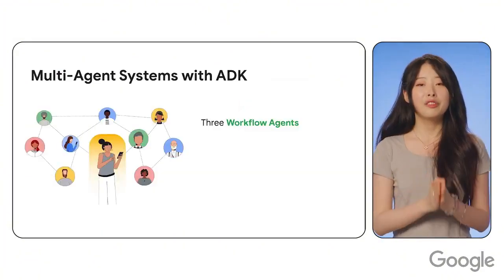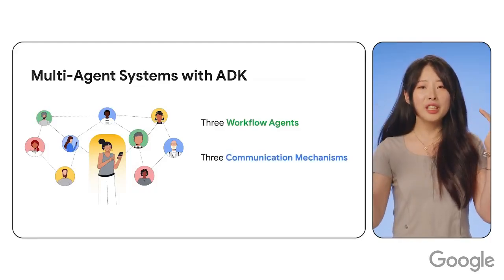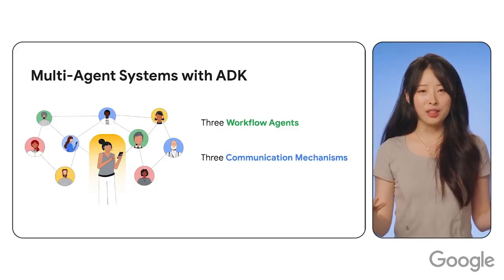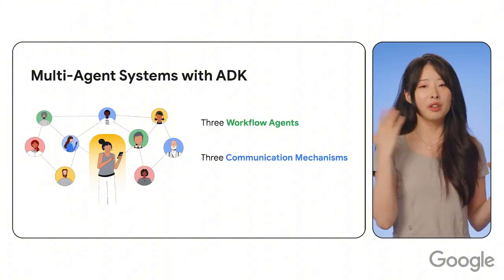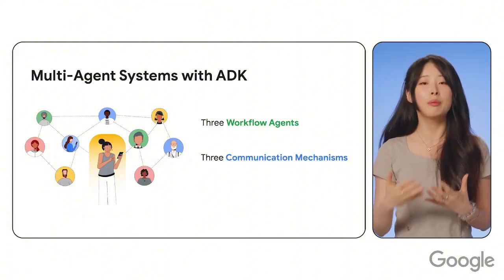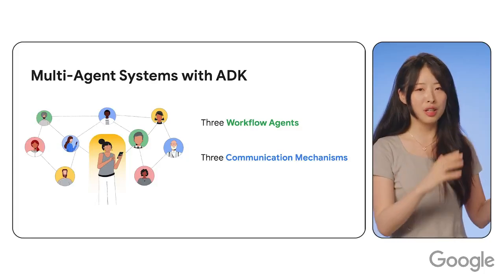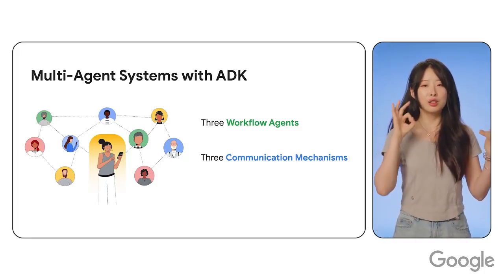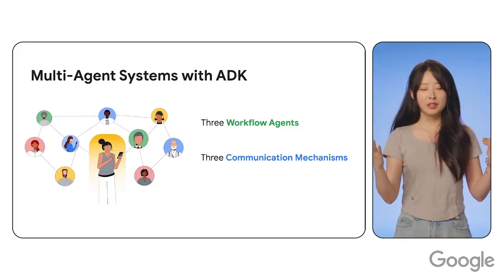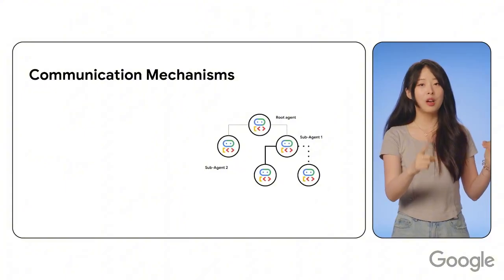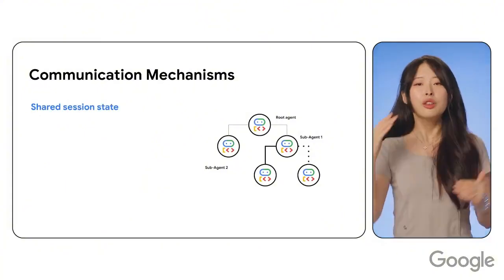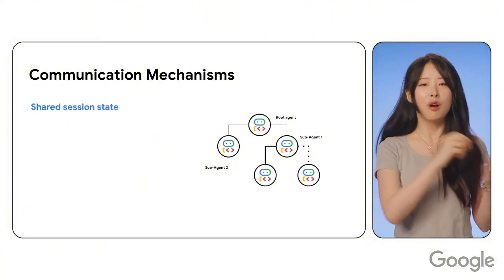The second part of today's episode is how do agents communicate with each other? From last episode, we know hierarchy, and just now we talked about workflow agents. But how do agents actually talk to each other? So ADK gives us 3 communication mechanisms. The first of them is shared session state. You can think of it as a shared whiteboard.